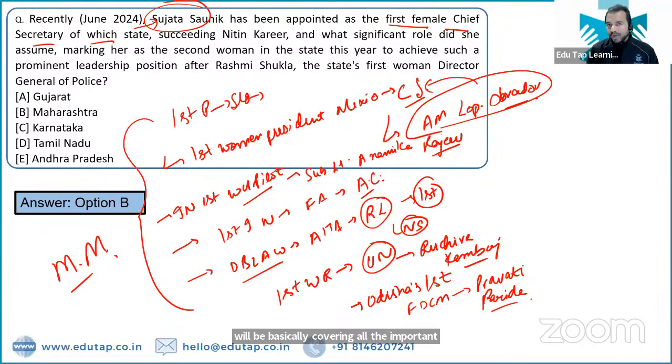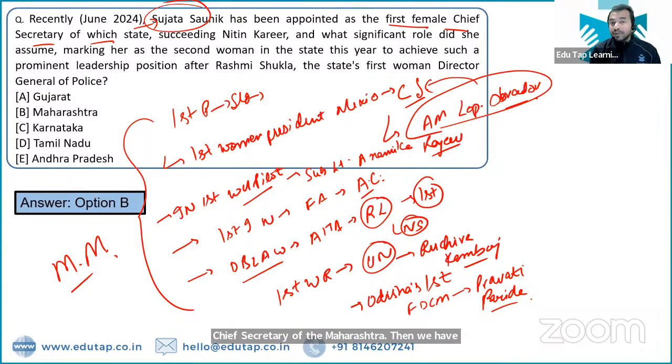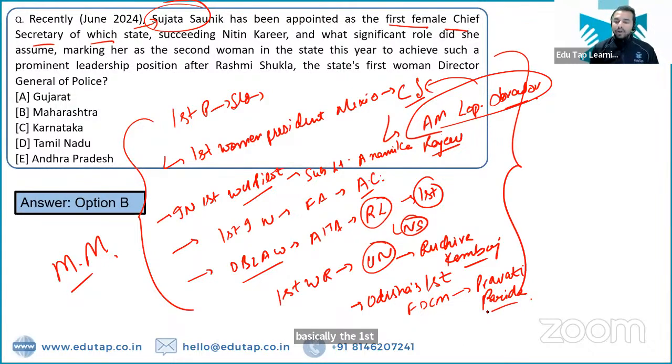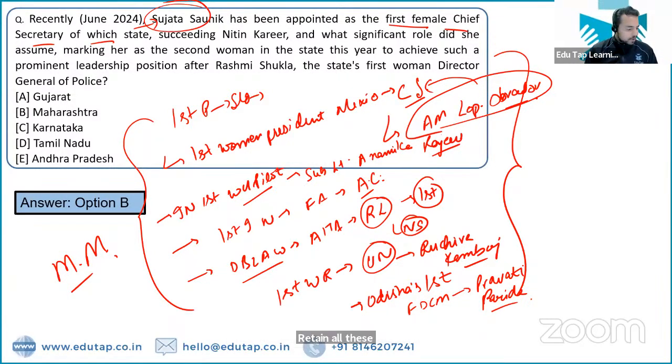From the exam point of view, you have to retain all these facts and figures. So whenever you talk about first female or first women, you will be able to remember that okay, there was Sujata Saunik, the first female Chief Secretary of Maharashtra. Then we have the first woman president of Mexico, that is Claudia Sheinbaum. So in this way you will be able to retain all these facts and names that I have discussed in this particular part, right?